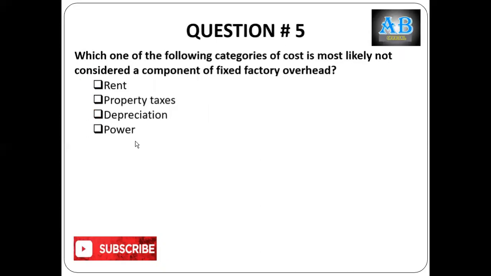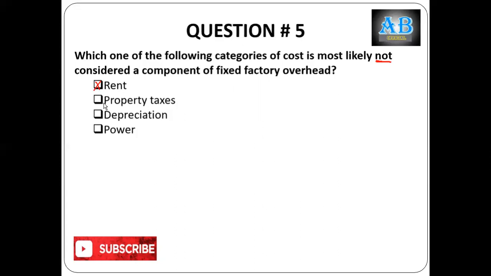Which one of the following categories of cost is most likely not considered a component of fixed factory overheads? Now, the question is "not considered." It means which one of the following costs is not fixed factory overhead? Rent is normally fixed, so this is not the answer.